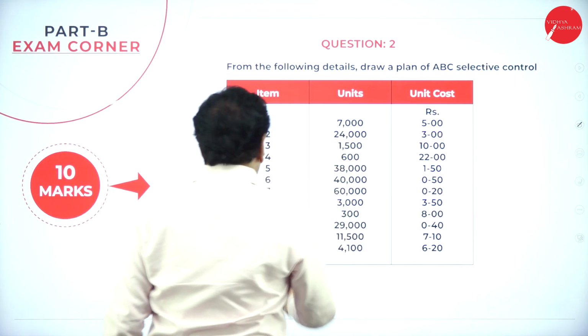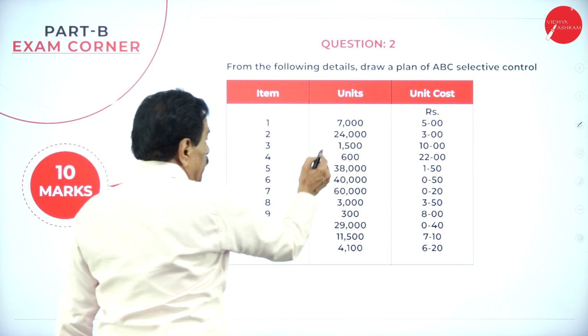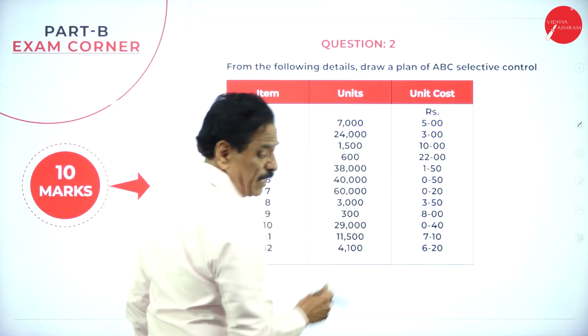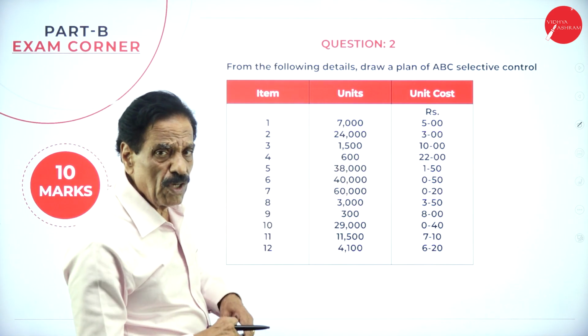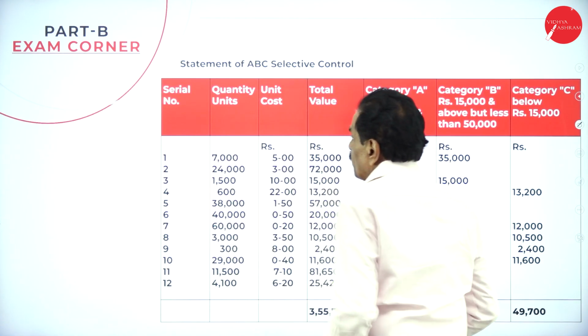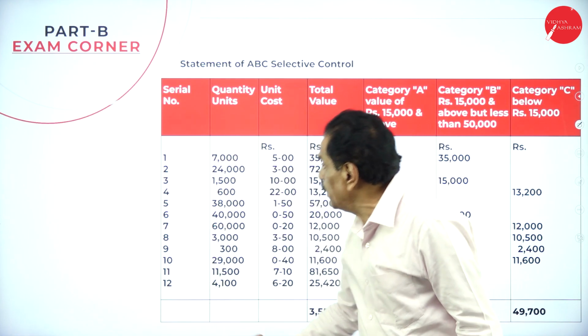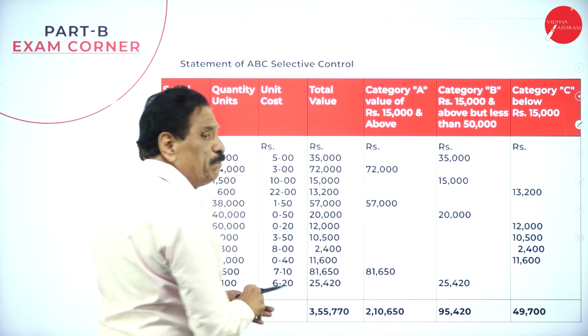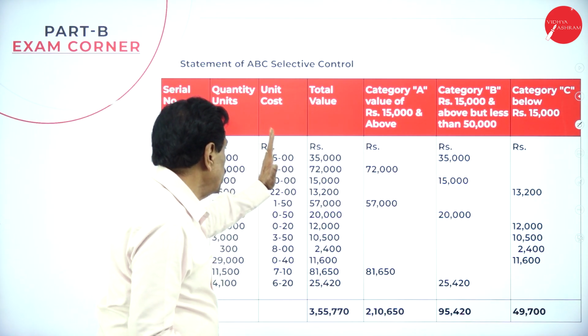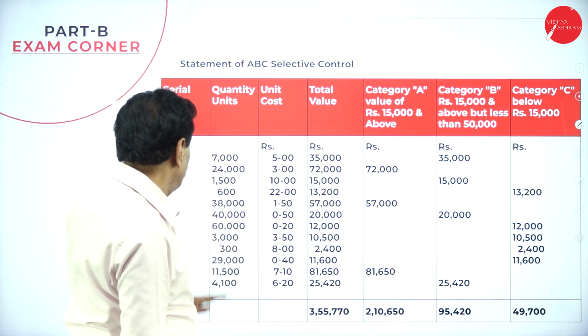So what they have given, they have 12 items given. The units and unit cost have been given. In the exam, this is the type of question they are going to ask. How to answer this? First you write the serial number up to 12. Then the total units they have given, multiply this. 7,000 into 5 is 35,000.